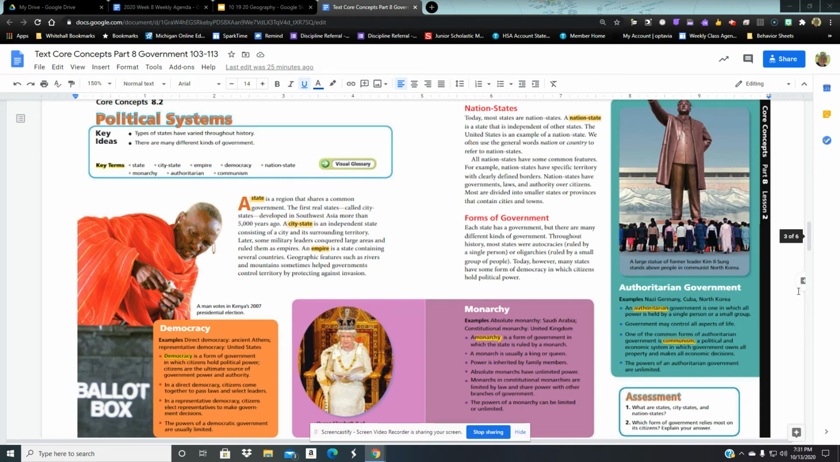An authoritarian government is one in which power is held by a single person or a small group. Government may control all aspects of life. So like in North Korea, where we saw they were spending money on weapons instead of on food to keep their people alive. One of the common forms of an authoritarian government is communism, a political and economic system in which the government owns all property and makes all economic decisions. Remember, communism is a form of authoritarian government, and the government controls the economy.